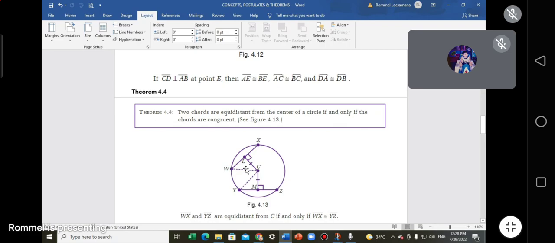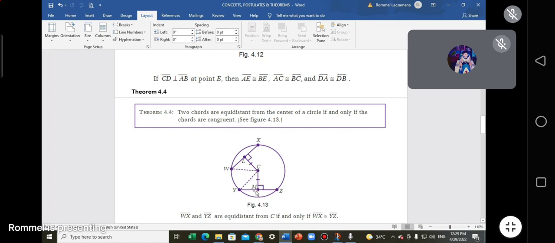What is equidistant? How far? So this LC here is a measure that tells us it's really equidistant from the center. This is your chord, and this line LC and this line CM, or CL na lang, CL and CM are equal. That is the measure that's telling you they are really equidistant.